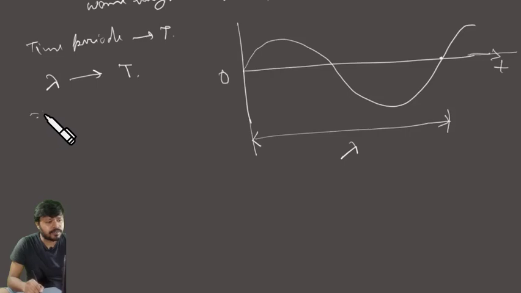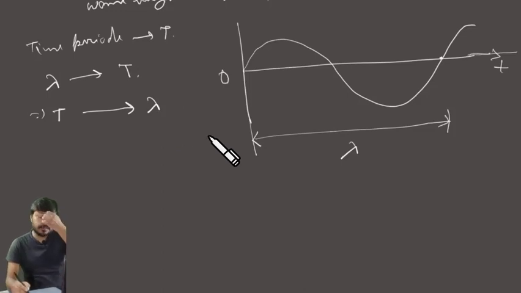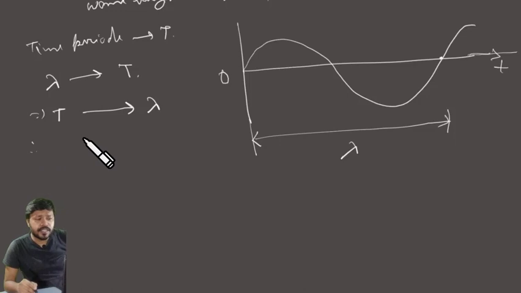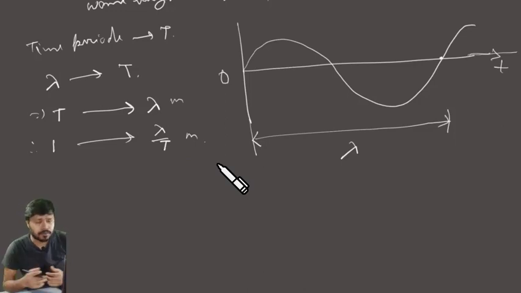In T seconds the particle moves lambda distance, because that's the wavelength. Therefore, how much will it travel in 1 second? That will be the velocity. Therefore, in 1 second the particle moves lambda by T meters. If this is meter, this is also meter or centimeter or kilometer, whatever you take.